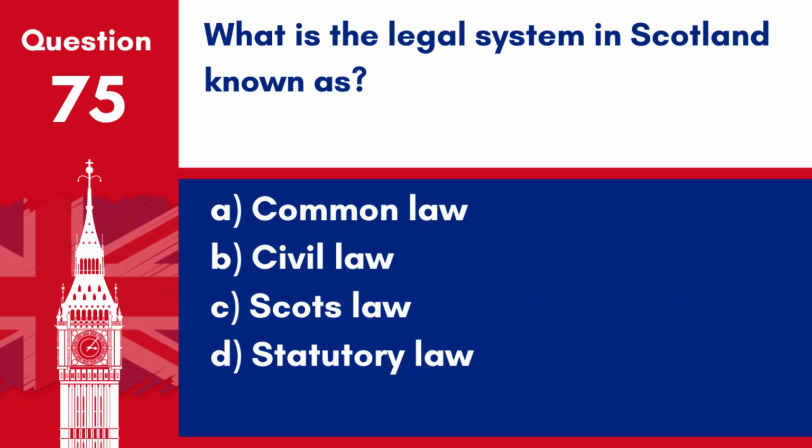Question 75. What is the legal system in Scotland known as? A. Common law. B. Civil law. C. Scots law. D. Statutory law. Answer: C. Scots law. Scotland's legal system is known as Scots law, which is a hybrid system with elements of both civil law and common law traditions.